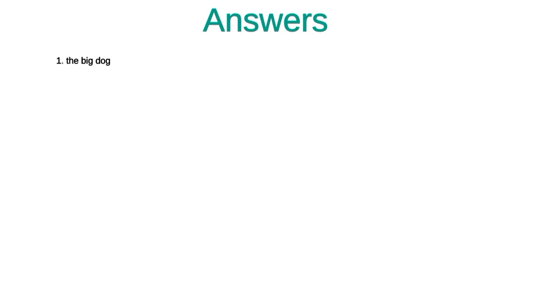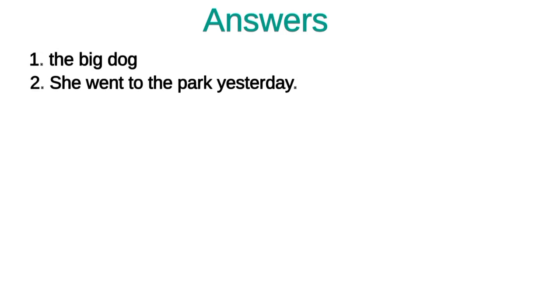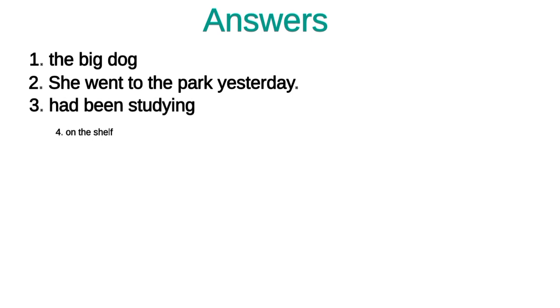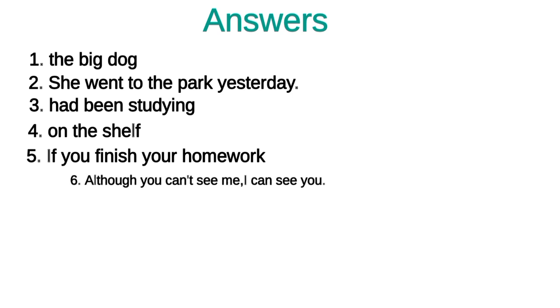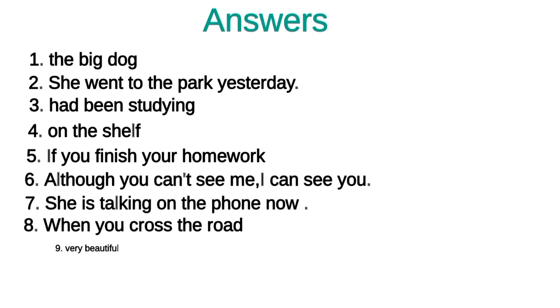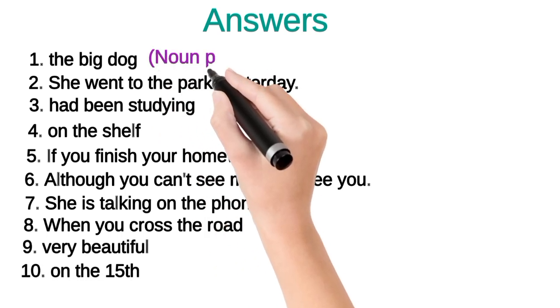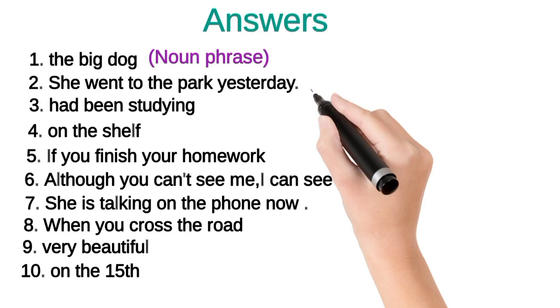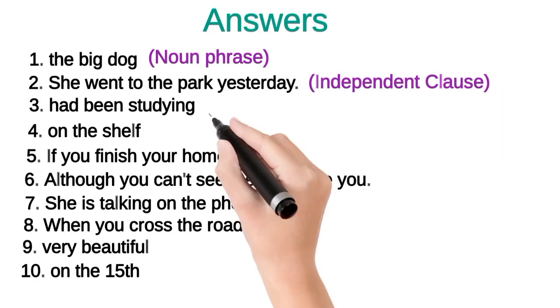Here are the answers. One, the big dog. This is a noun phrase because the phrase focuses on a dog, which is a noun. 2. She went to the park yesterday.